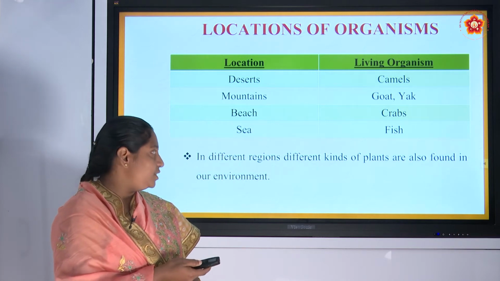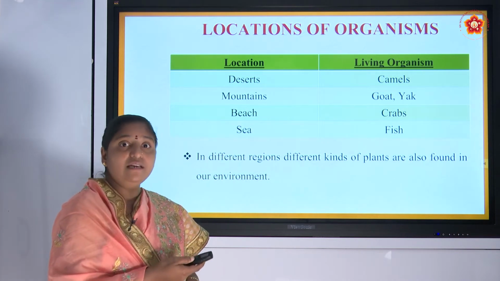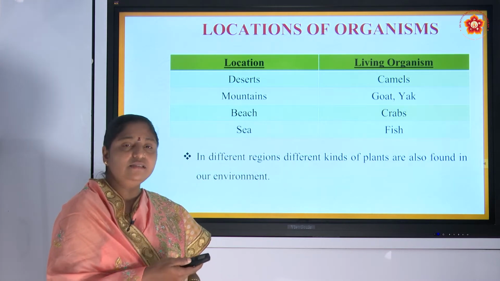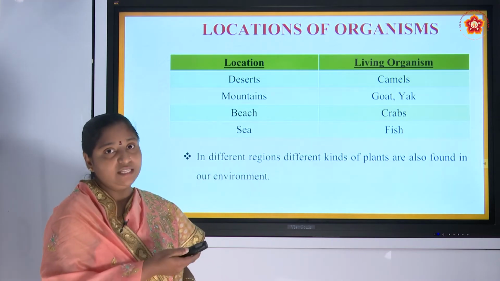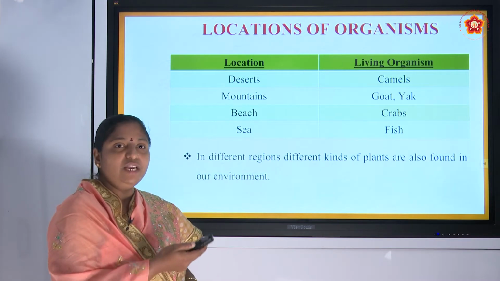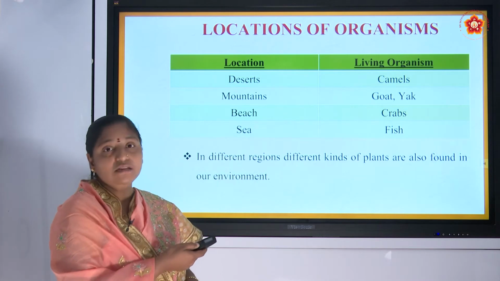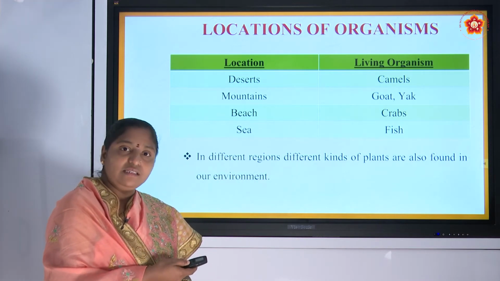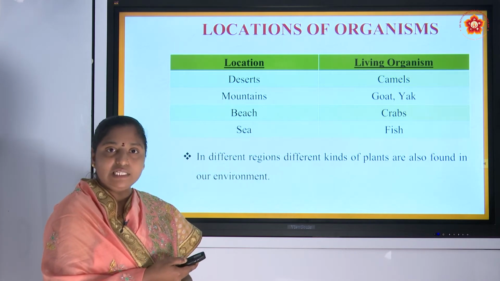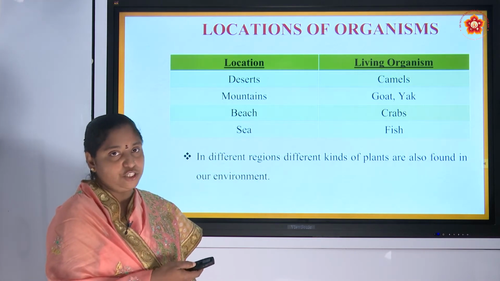In different regions, different kinds of plants are also found, because living organisms in the sense both plants and animals together we will say. So, just as we see different kinds of organisms in different regions, in the same way we will observe different kinds of plants also in different locations.